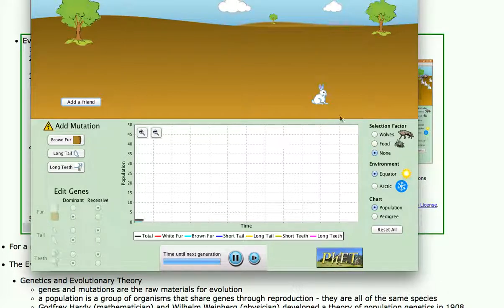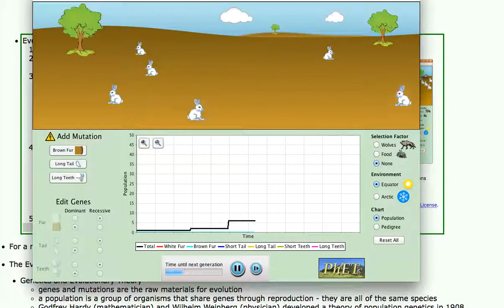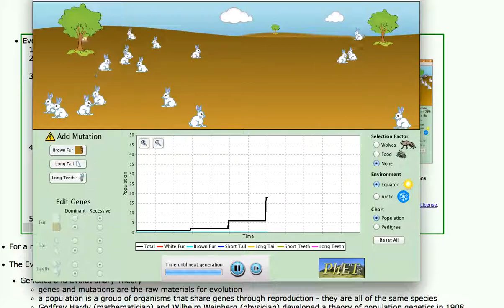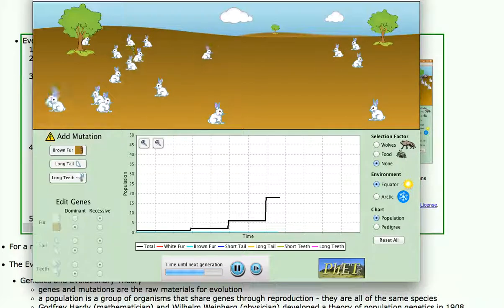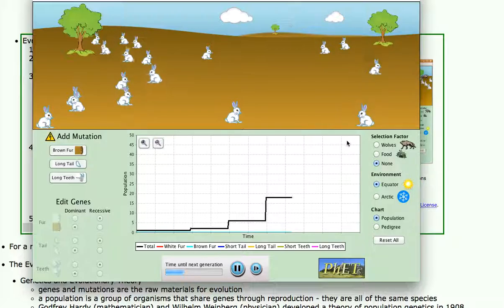So let's play a game here. We've got a little rabbit. It's jumping around, and it's a white rabbit, and it's on a brown landscape. It's not adapted to the landscape. We've got to add a friend or the bunny will die. Now, rabbits, there's nothing inappropriate here, but the rabbits are actually going to reproduce, and they're hopping around, and they're making babies, and there's lots of white rabbits now hopping around on a brown landscape.